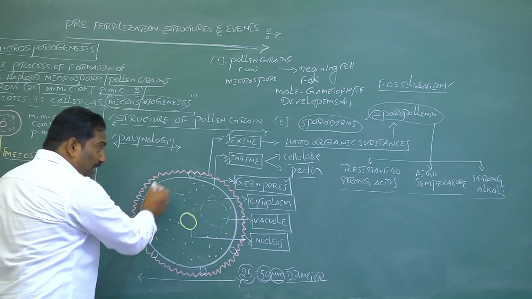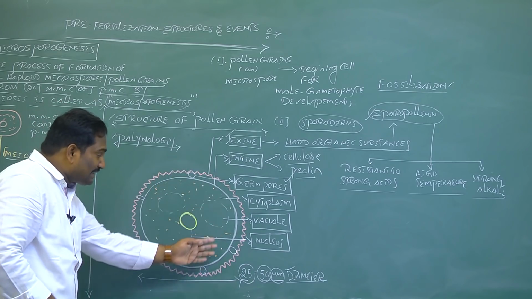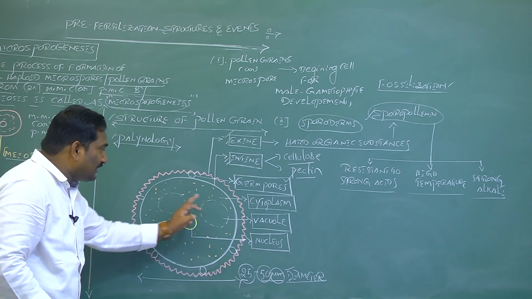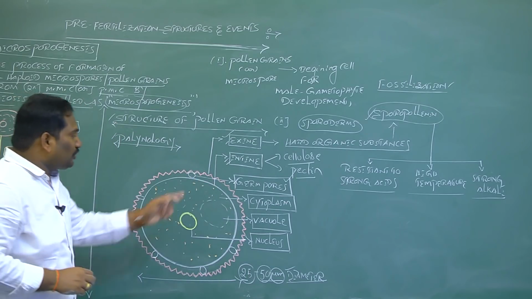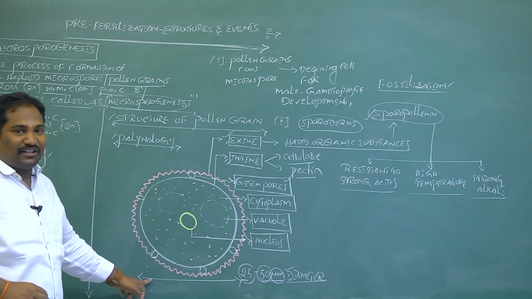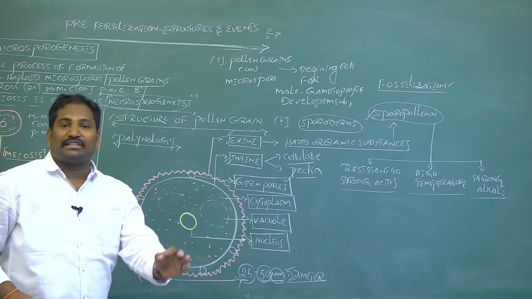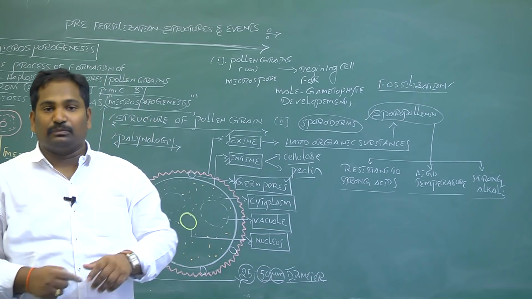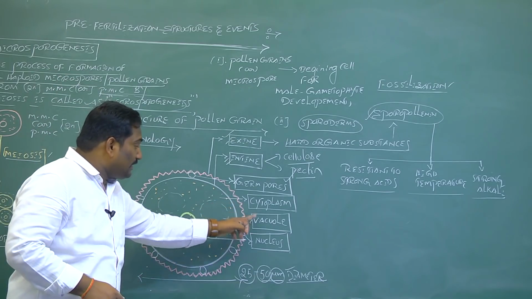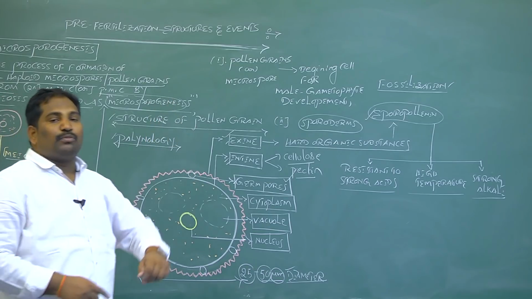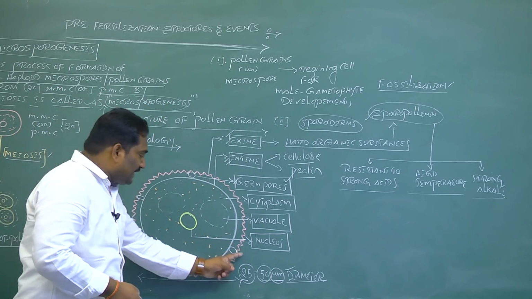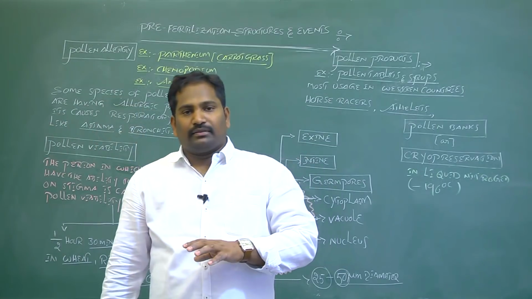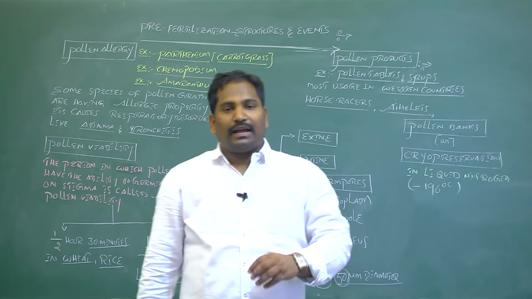Each pollen grain is a single cell, unicellular, having a single nucleus, uninucleate, having dense cytoplasm and vacuoles. Due to the presence of different designs in the exine of pollen grains, it has the best taxonomic significance. The main taxonomic significance in the plant kingdom is due to the presence of different designs in the exine of the pollen grain. These pollen grains have different properties.